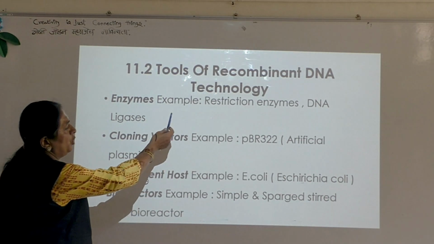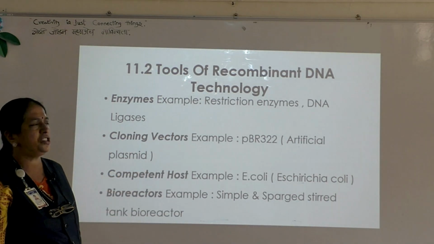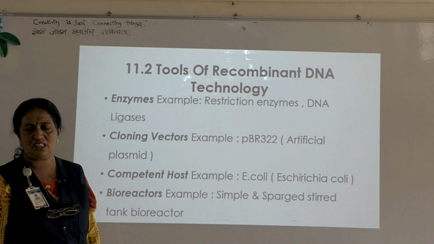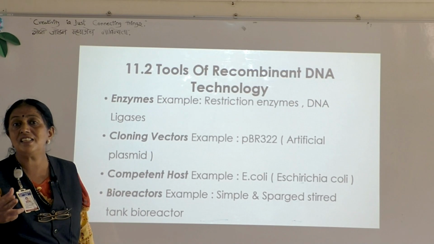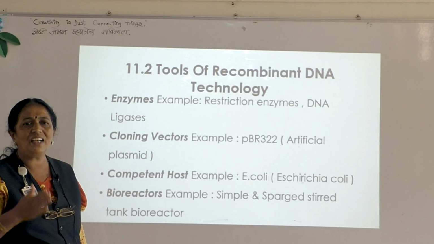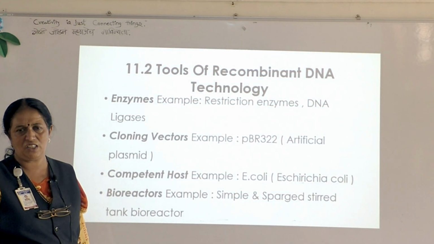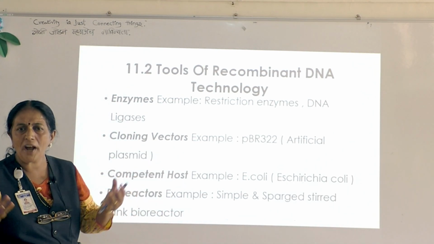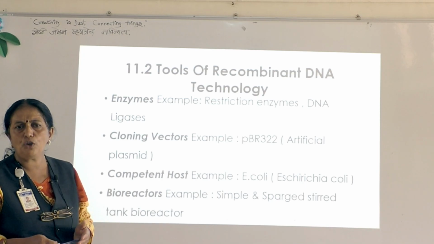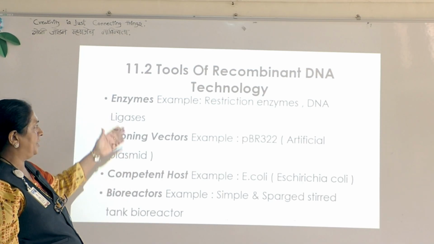Which enzymes are required? Restriction enzymes and DNA ligases. Restriction enzymes are called the molecular scissors. They can cut the DNA at specific sites, whereas DNA ligases can join the DNA fragments. So both types of enzymes are required.